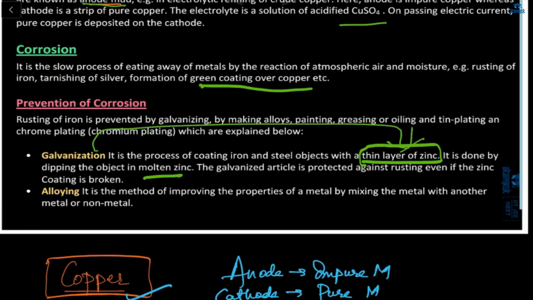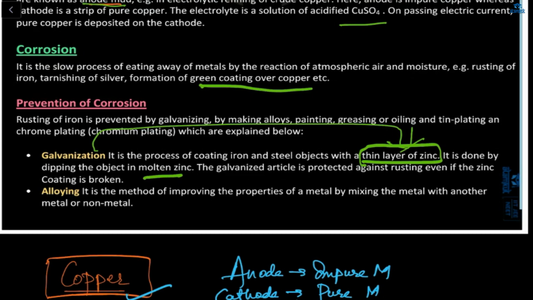So what will happen now? We'll take iron and dip that iron in zinc. If we dip it, then the full coating will be there. The thin coating of zinc will be there, so it will prevent corrosion of that metal.